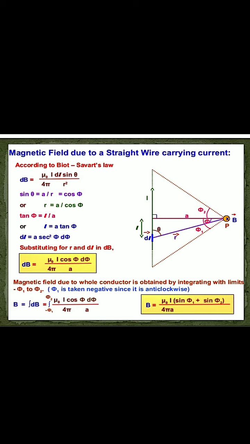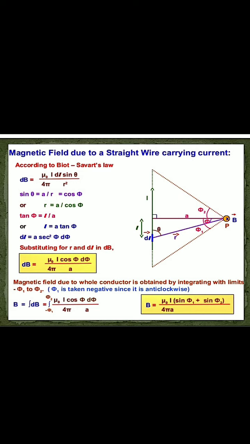We find its magnetic field at the point P, because if the current is flowing through the conducting wire, as per the Oersted experiment, the magnetic field is also produced. So we find its magnetic field at point P, whose perpendicular distance from the wire is A. You see the figure.